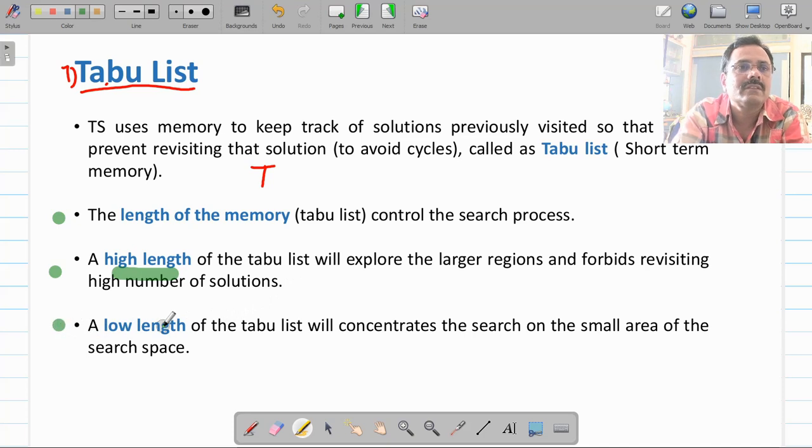As opposed to this, if the length of this tabu list is small, that is, here we have written low length, if it is less, then tabu search will concentrate only on small areas of the search space. So you have to find a balance between these two. So this parameter we will have to fine tune, and that can be done dynamically also.